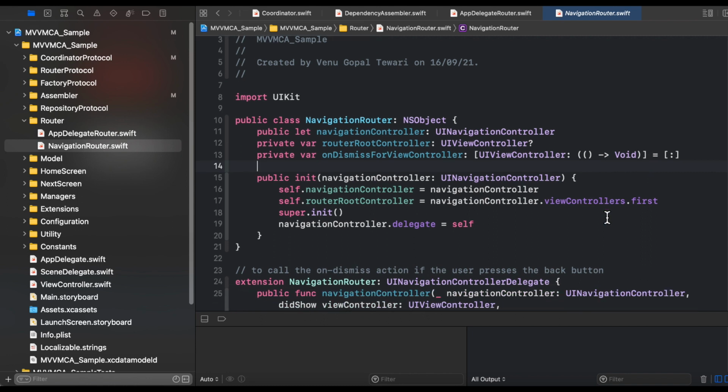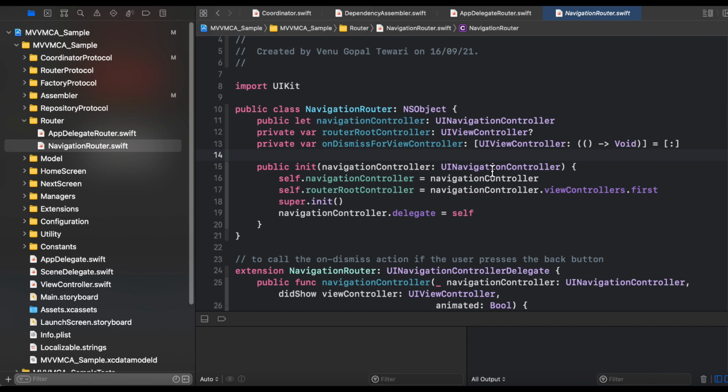In the initializer of this navigation router, we have a UINavigationController type object, and with the help of this parameter we are setting the root controller of that router also, where the first view controller of the navigation router will become the root controller of the router.